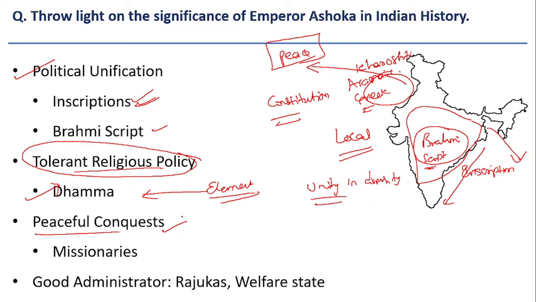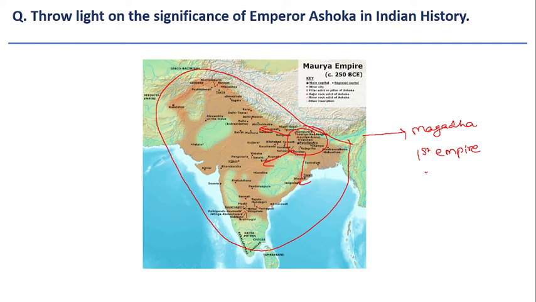Within the Indian subcontinent also, except the Kalinga war, he did not do any other war to expand his empire. If you see the map, his empire extended till here, but he did not expand it till the deep south through violent conquest. He used only peaceful means to integrate them peacefully.